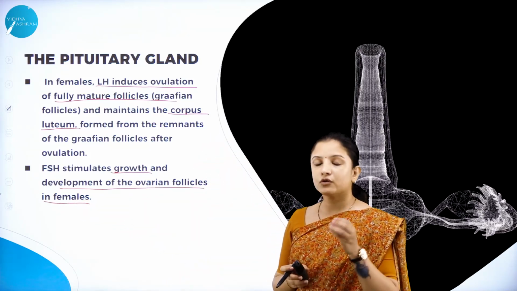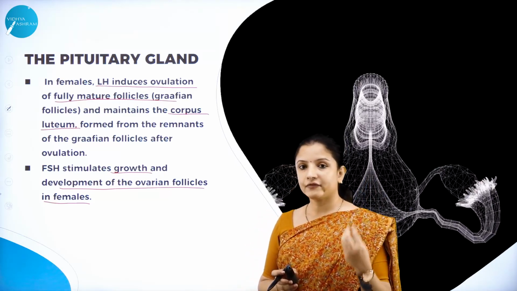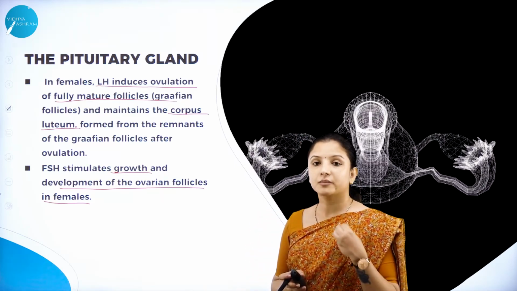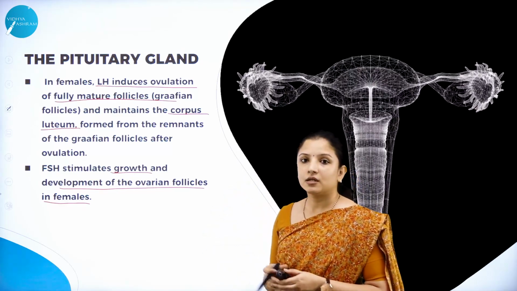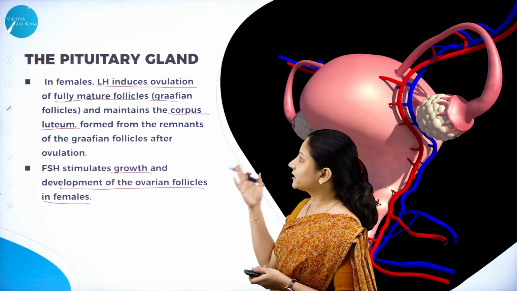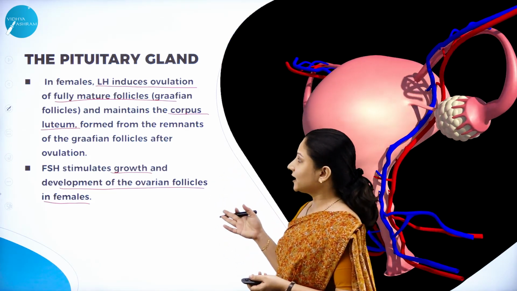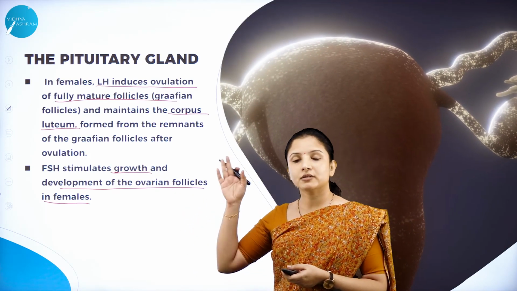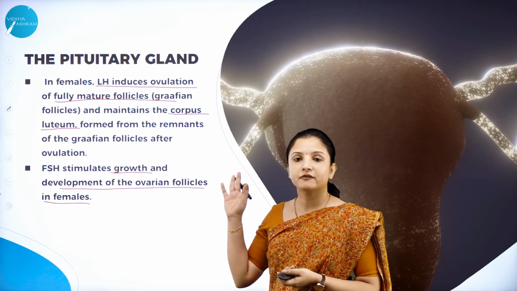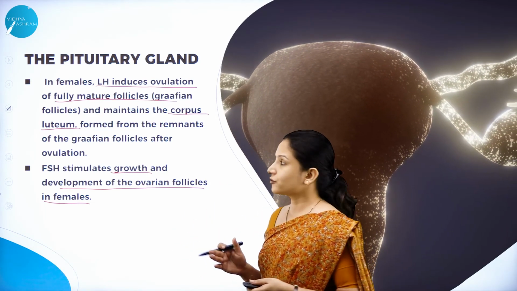So, for the overall development of the ovary, the release of the ovum, and the maintenance of the corpus luteum, for all that, the luteinizing hormone and follicle stimulating hormone are very, very important in females. So these are the functions. Because they act on the gonads, these two, the luteinizing hormone and the follicle stimulating hormone, are also called gonadotrophins.